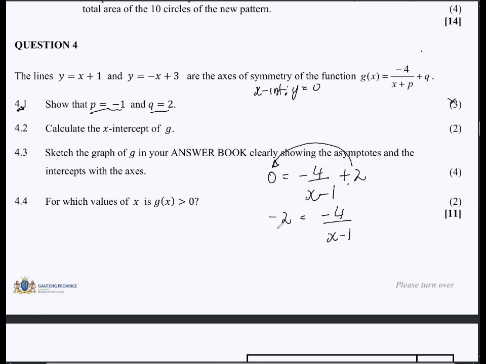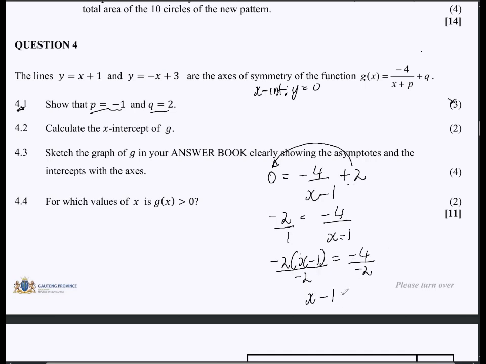If you just write this as negative 2 over 1, then cross multiplying here will give you negative 2 bracket x minus 1 is equal to negative 4. Now it's up to you if you want to fast forward, or you can just start by dividing by this negative 2 on both sides, right? I normally prefer my maths to be a little bit clean, so I just do that.